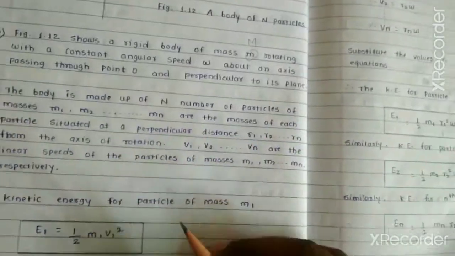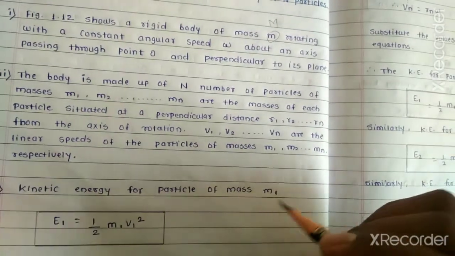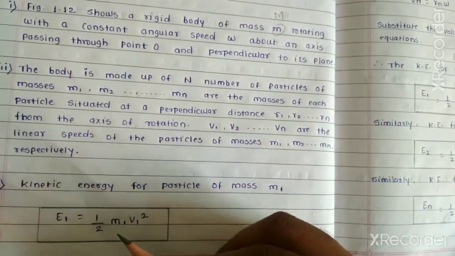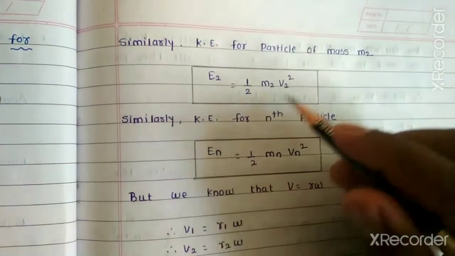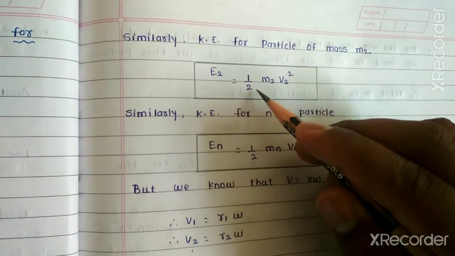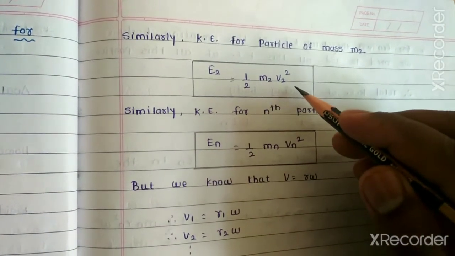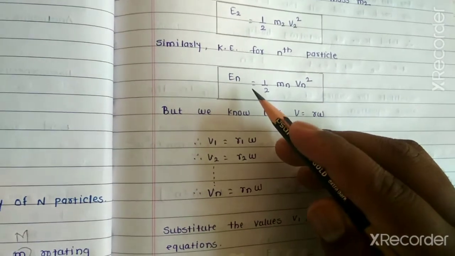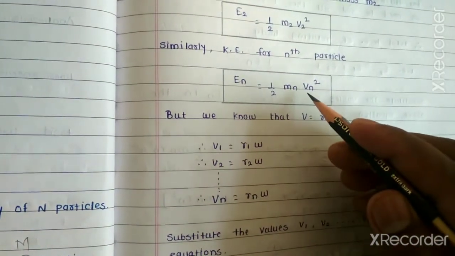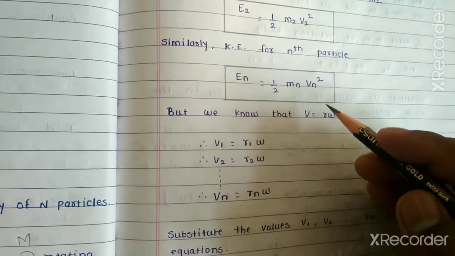So understood, students? Kinetic energy for the particle of mass m1, that is E1, is half m1 v1 square. For mass m2, E2 is half m2 v2 square. And for the nth particle, En is half mn vn square.